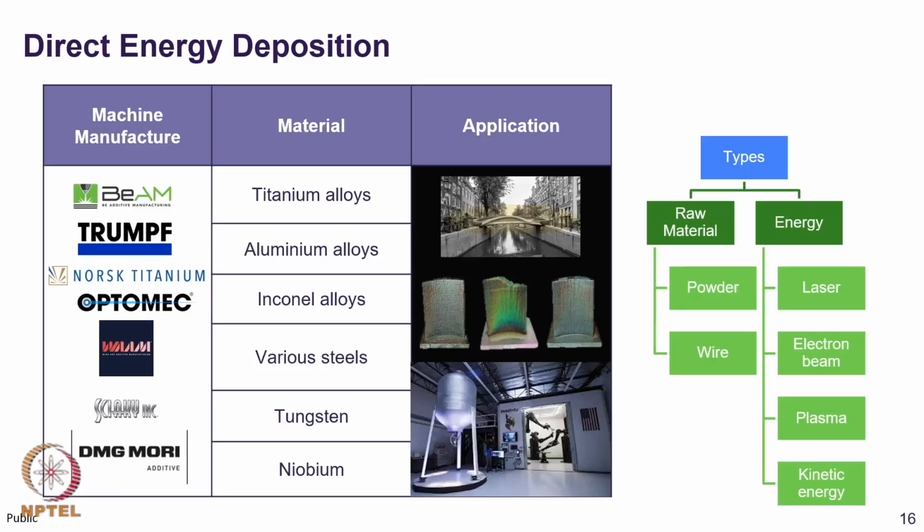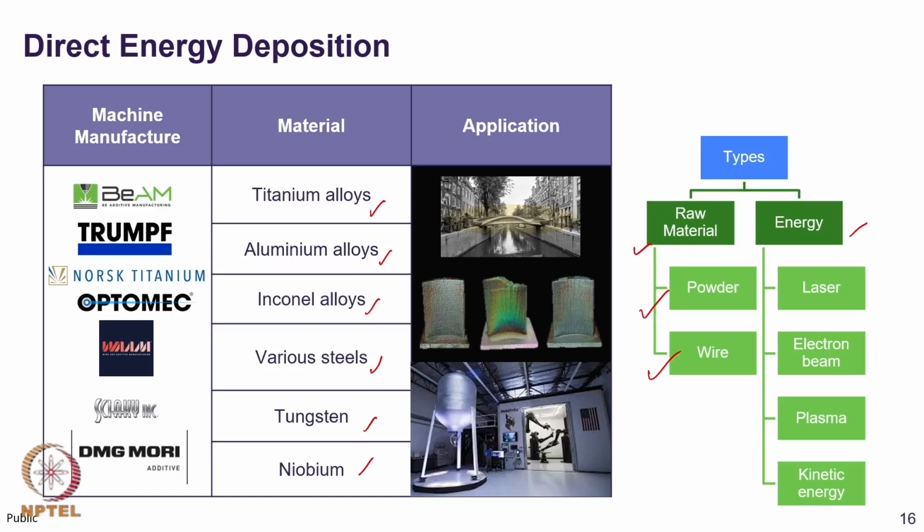Using this process also, various alloys can be printed, for example titanium alloys, aluminum, Inconel, various types of steels, tungsten and niobium alloys. This process also, based on raw material and energy, can be categorized into powder based DED and wire based DED, where the feedstock is wire, not powder.